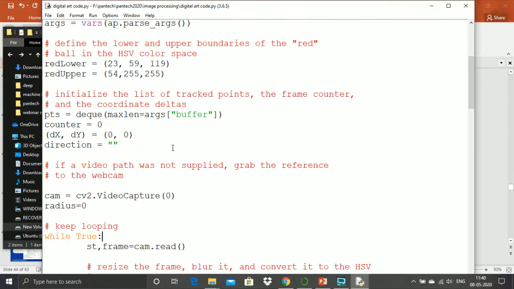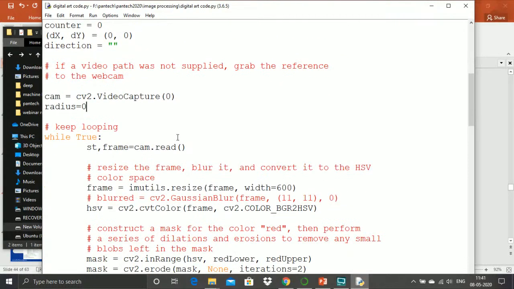Based on the quick detection, there will be some quick responses, so I have to delay those quick responses, such that if I draw something, only with that particular delay we will be getting that exact output. So for that purpose I have applied a frame counter with the buffer option, and cam equal to cv2.VideoCapture is nothing but to run the complete video.